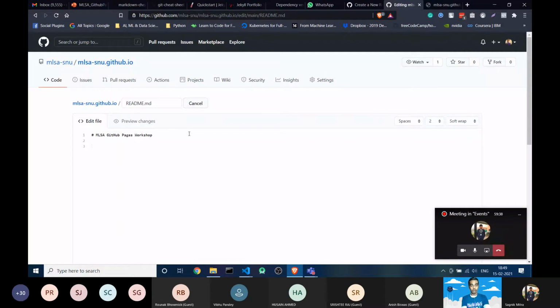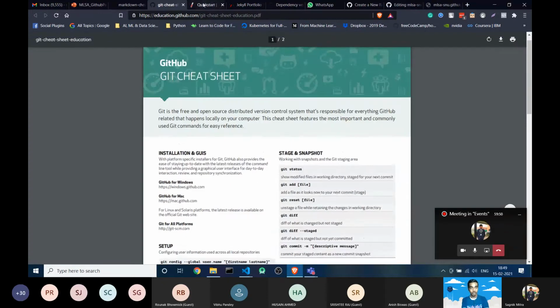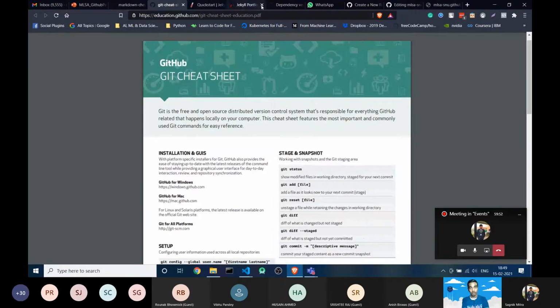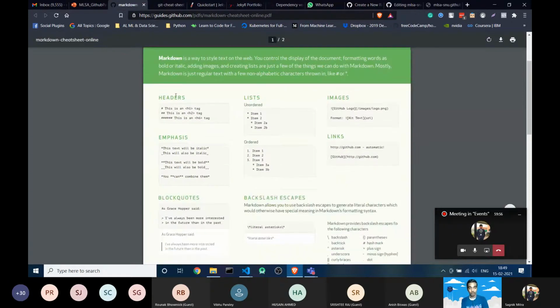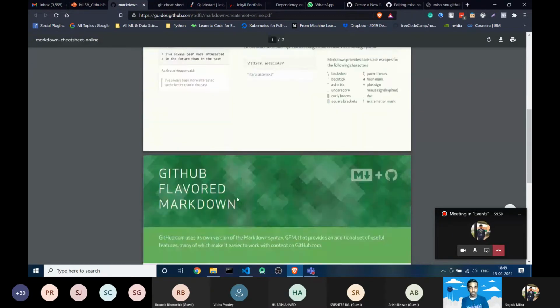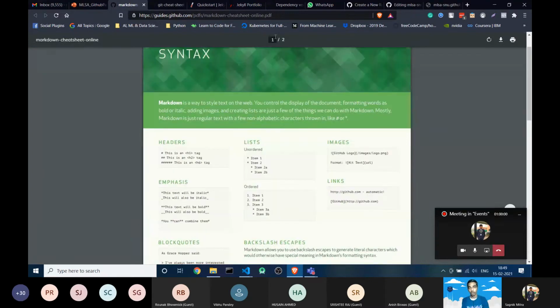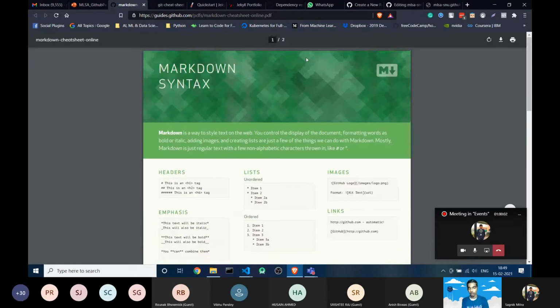Okay, so what are the commands? First we need to understand the commands we have to use, like the syntax of markdown. I have already attached this cheat sheet. Sorry, it's a git cheat sheet. Yeah, just a second. Yeah, this is the one. So here is a markdown cheat sheet. You can follow it when I share this slide with you.